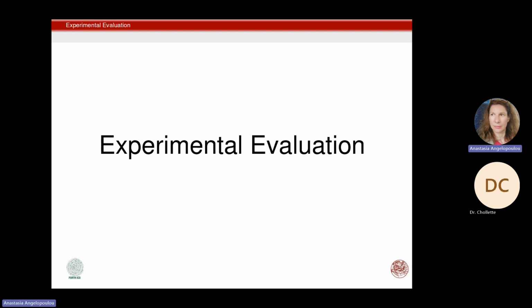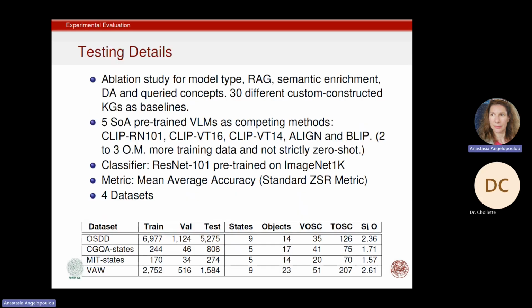Now let's proceed with the experimental evaluation. First of all, we have conducted an ablation study in order to investigate several aspects of the problem, referring to the LLM type, the RAG, the semantic enrichment, the depth augmentation, and also the queried concept. As baseline, we used 30 different custom constructed knowledge graphs. In order to construct them, we query common sense sources such as ConceptNet and WordNet.